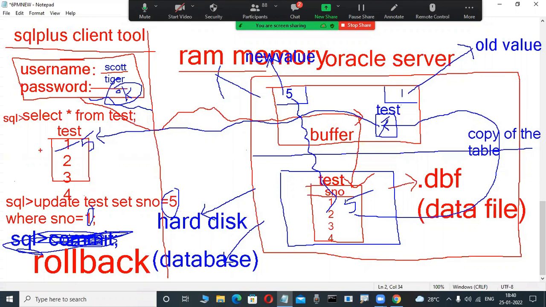What happened? This 5 in this example changed into 1. How is it possible? Whenever we are using the rollback command, what happened? Observe the screen here. This is the old value. This old value is automatically transferred into where? Into the new value place only. This is nothing but a rollback.